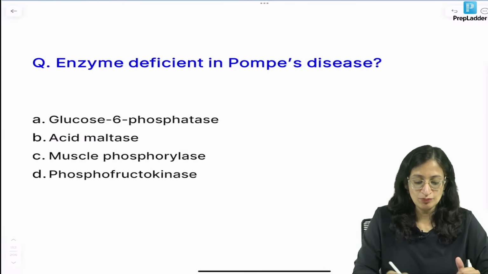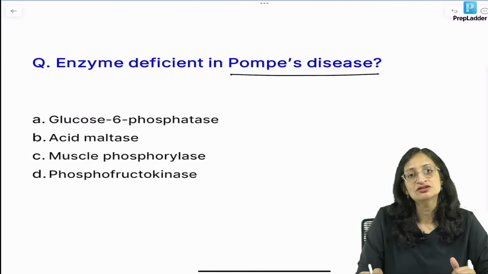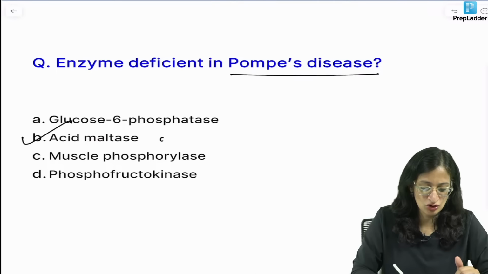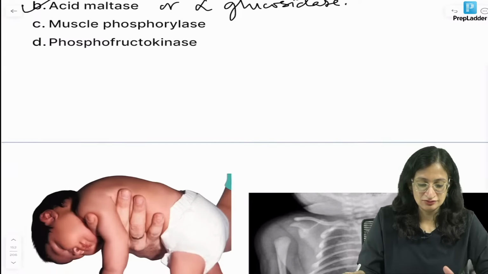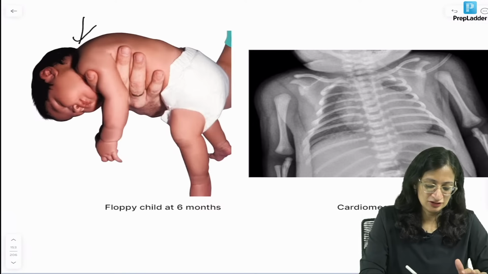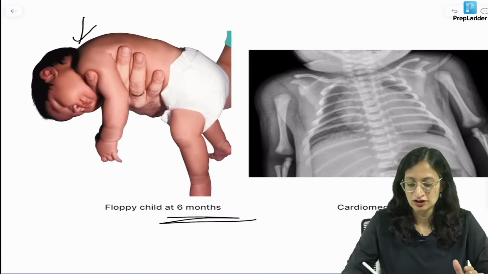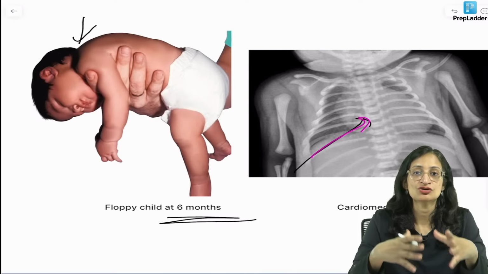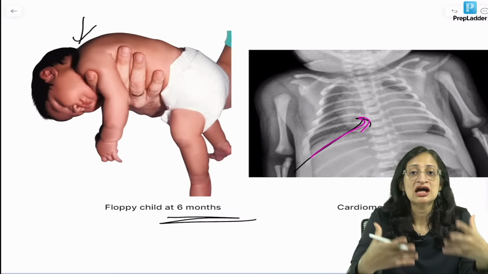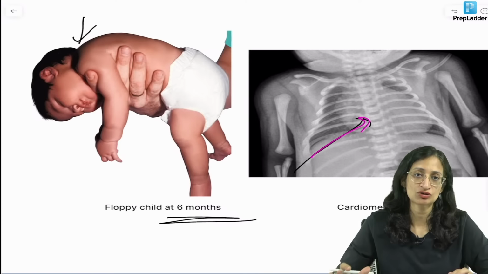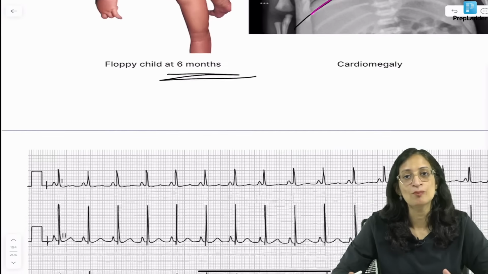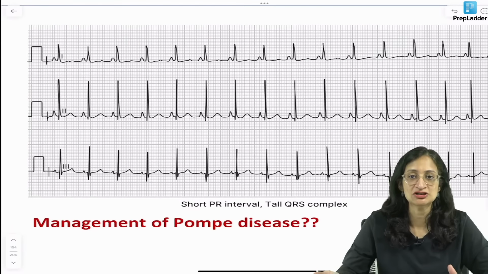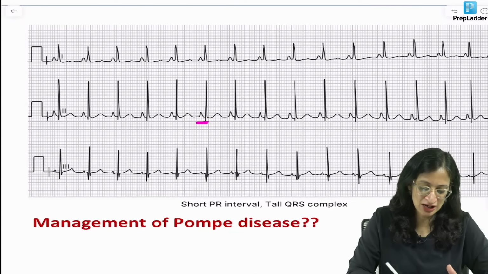Next, the enzyme deficient in Pompe disease. What is the enzyme deficient? We all know it is acid maltase, also called alpha glucosidase. You can see a floppy child, even at 6 months the child has no neck control. You can see cardiomegaly, because in Pompe disease there is accumulation of glycogen in the lysosomes, and there is cardiac muscle involvement also. Hypertrophic cardiomyopathy can be there. Very good, Shivani. Pump is affected in Pompe's. Yes, the heart is affected, and you can see some ECG changes also, like short PR interval, tall QRS, and so on.